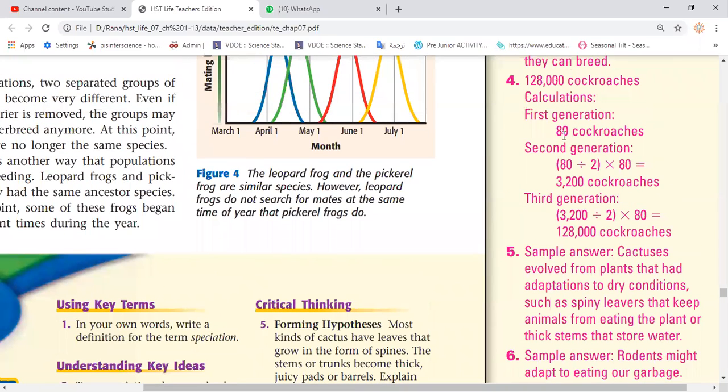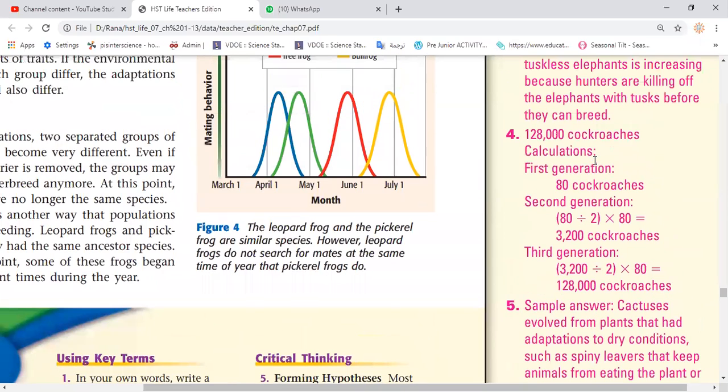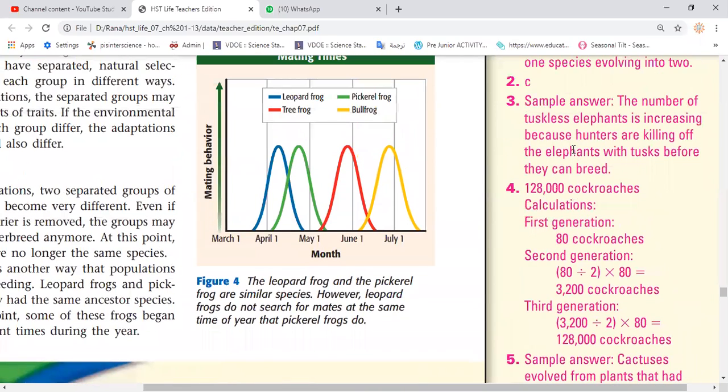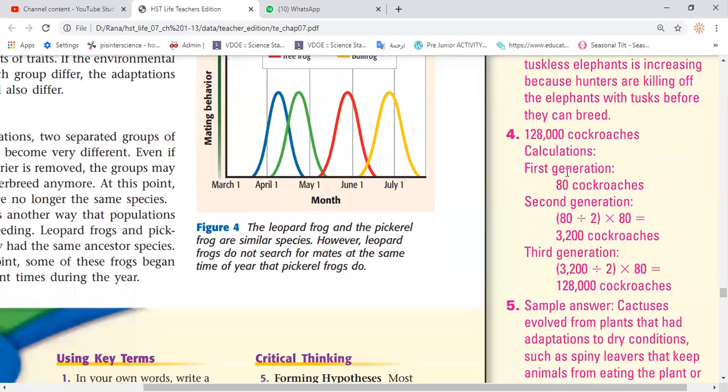So we said that the first generation was 80 crocodiles. We said half of them, so we're going to get here. Okay, this crocodile calculation. First generation, 80 crocodiles. The second generation is 80 divided by 2 multiplied by 80. That means 40 multiplied by 80, which equals 3,200. Third generation, it is divided by 2 multiplied by 80, so that will give that number. Okay. So do you understand this, or should we repeat it to clarify the idea?